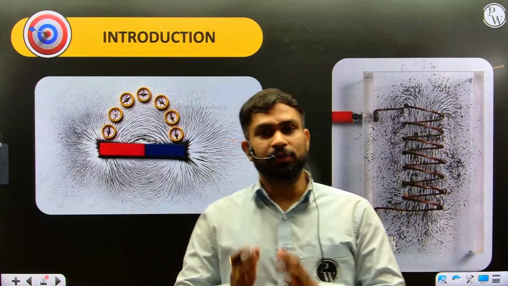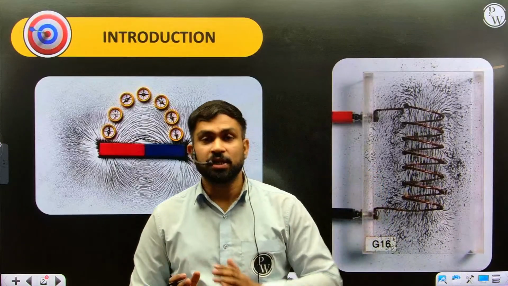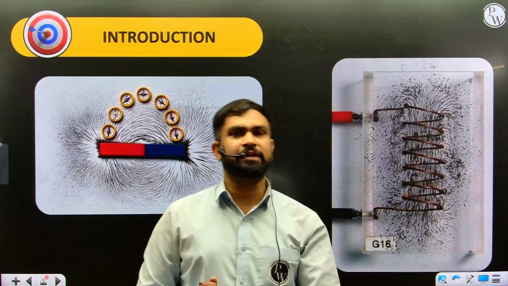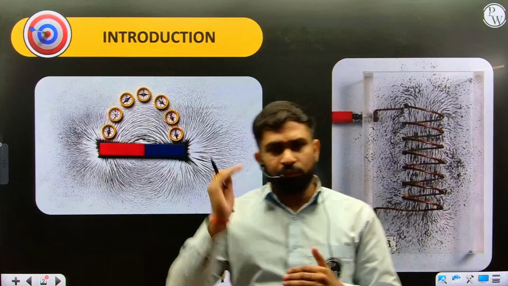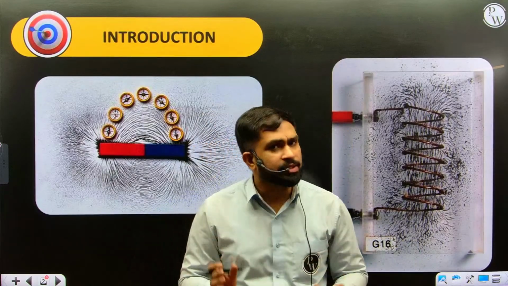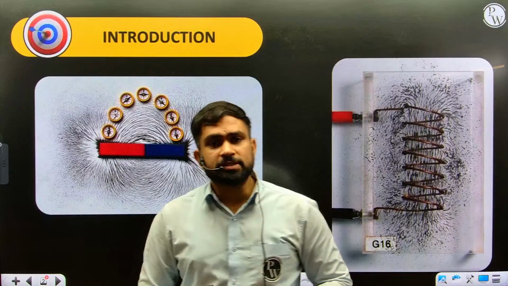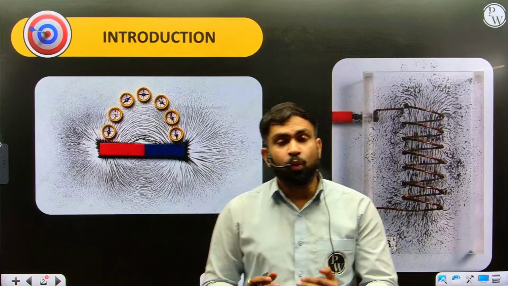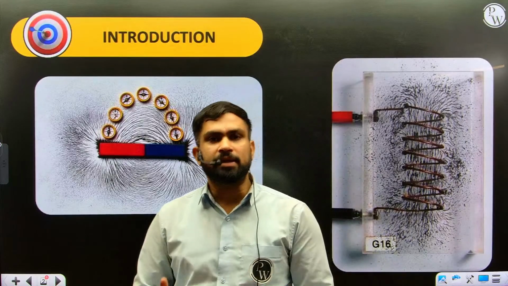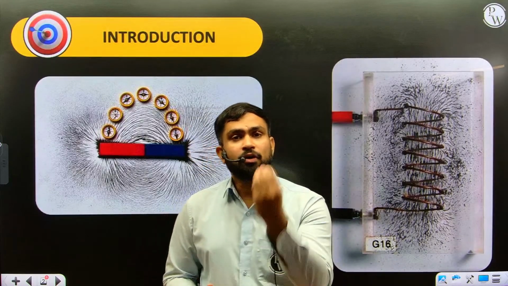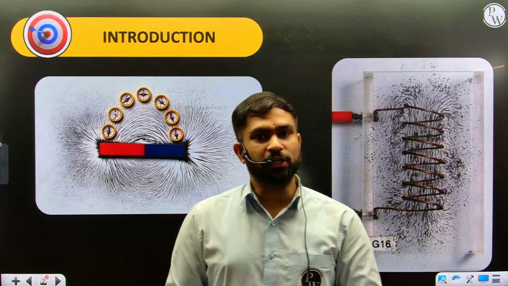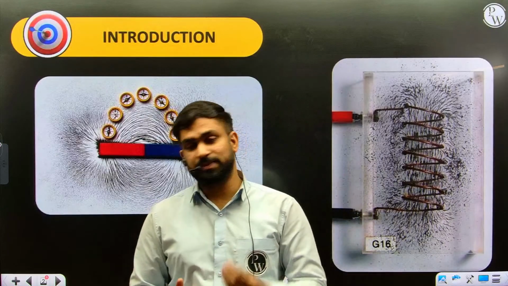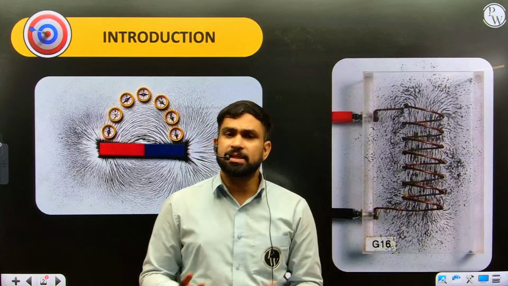If you remember from your electrostatics, Coulomb's law was there, the electric field was there, and the force and the energy, so many things were there. Then the dipole was there, and if we keep the dipole in an external electric field, what would it do? It will experience a torque, because the net force on a dipole in a uniform field will be 0, so it experiences a torque, and it can possess some energy.